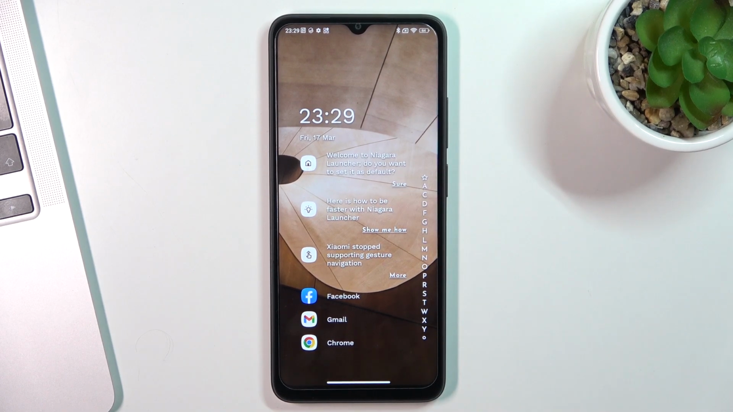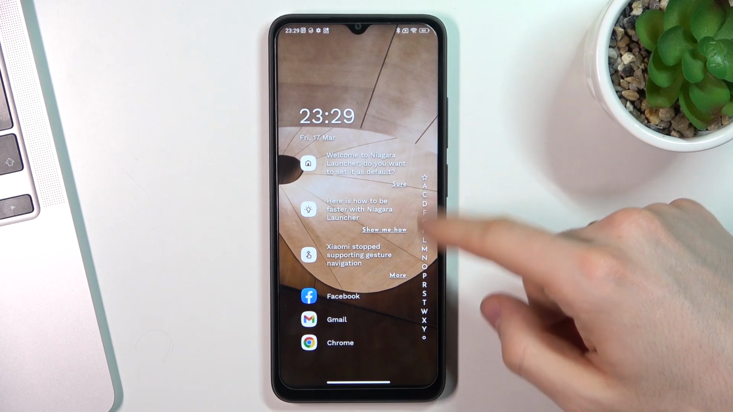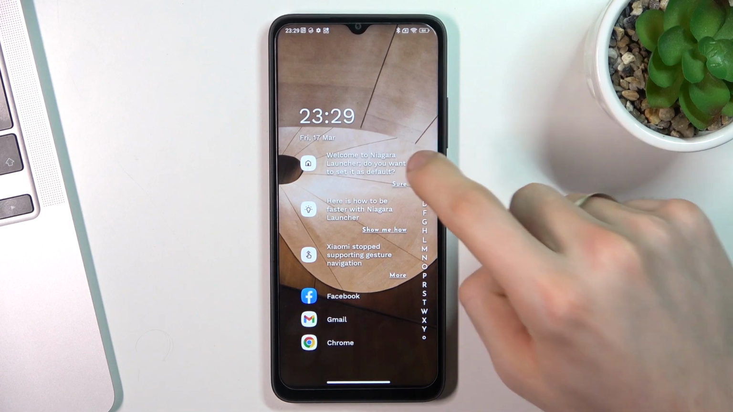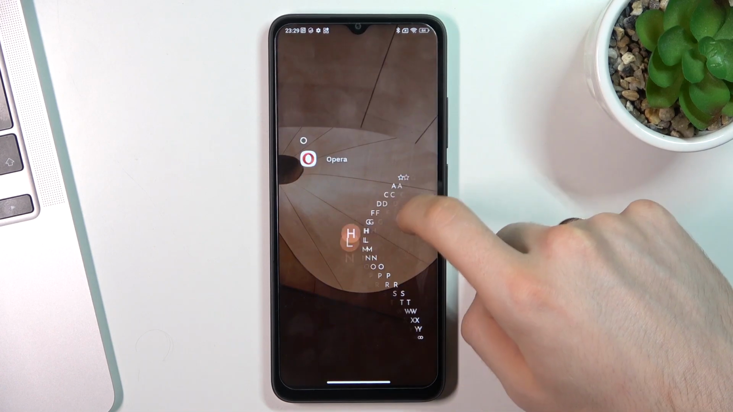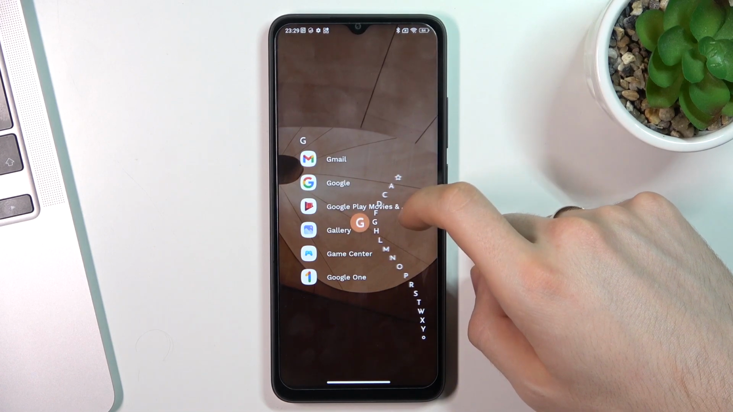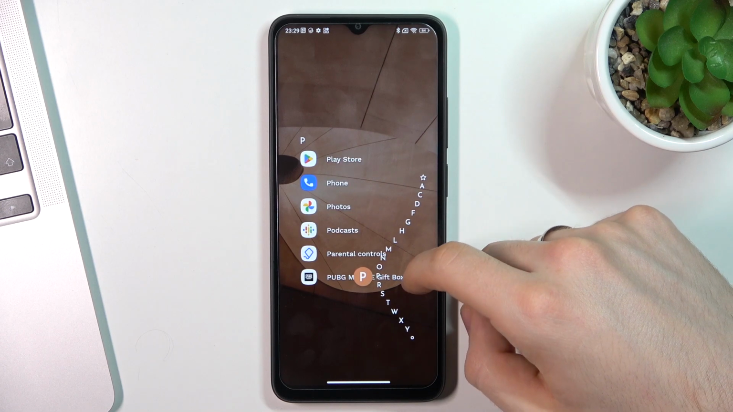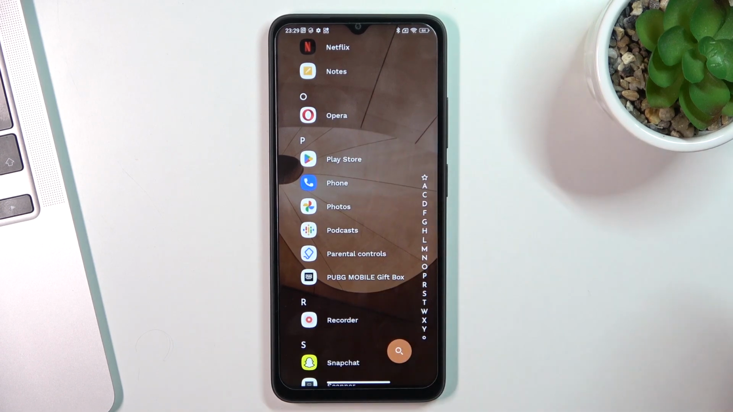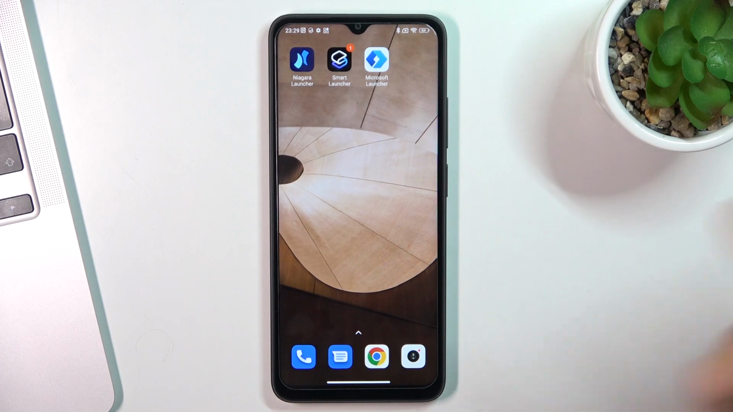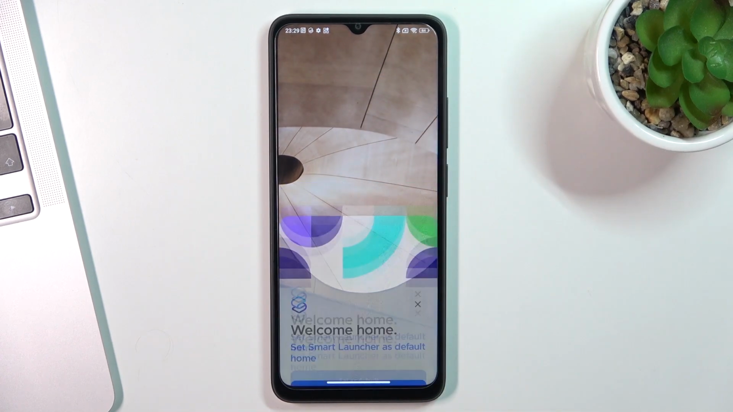But if you need any other application, you have a really great feature of searching apps. So it's an alphabetical line. So tap your finger on this line and drag it to your desired application. For example, if you want to find Play Store, just drag it to the P button, and here you will see the Play Store. Okay, and the second place is Smart Launcher.